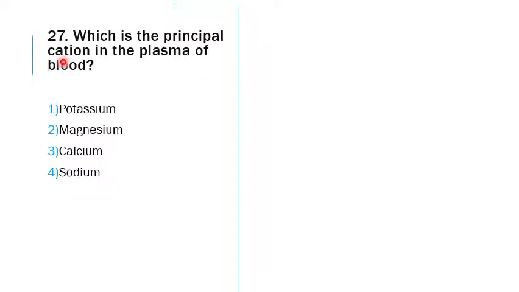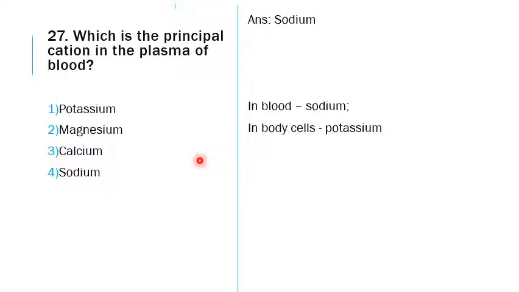Next question is 27. Which is the principal cation in the plasma of blood? Options are potassium, magnesium, calcium and sodium. The answer is sodium. In blood, the sodium ion is high, whereas in the tissues, within the cells intracellularly, if they ask, the answer is potassium. The potassium ion is more.